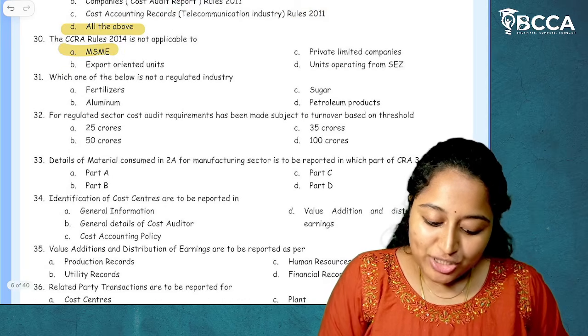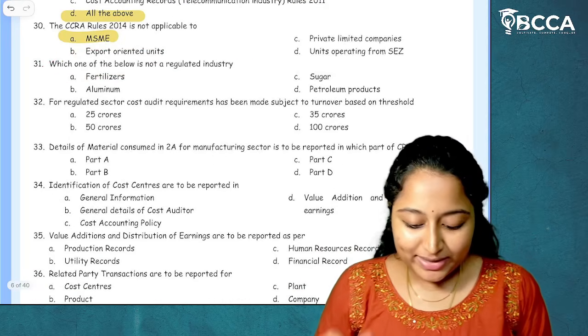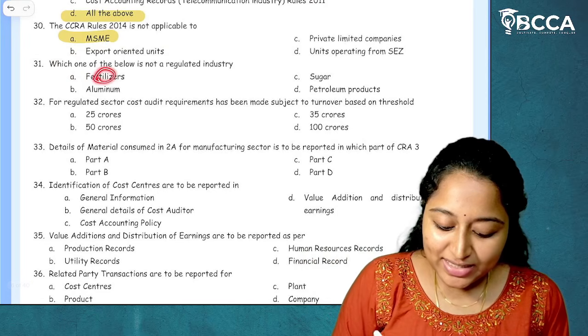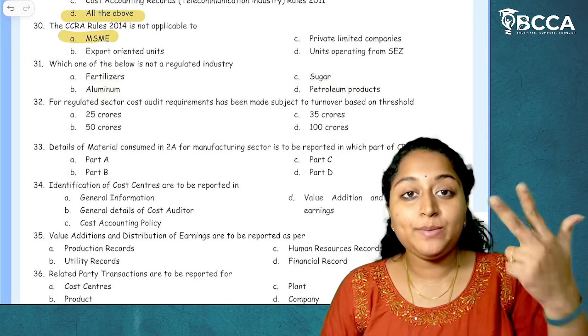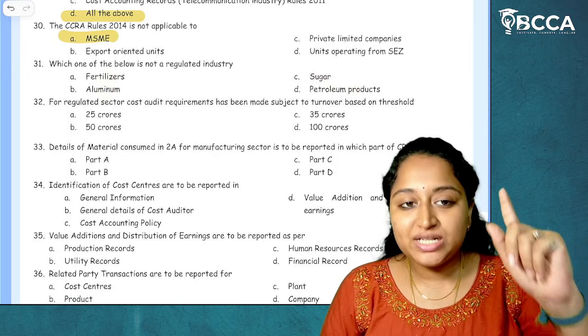Next. Which one of the below is not a regulated sector? Again, it is being repeated. Fertilizers, aluminium, sugar, petroleum products. Fertilizers, sugar, industrial alcohol, petroleum, electricity, everything is regulated sectors.